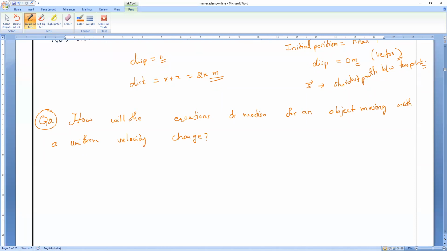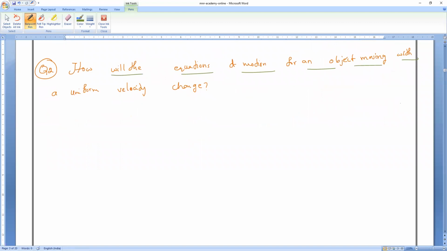They are asking, if a body's velocity is uniform, then how will the equations of motion be modified? That is the question. Let me see who has thinking skills. First of all, Mr. Kishore, you have to tell me all three equations of motion, please.